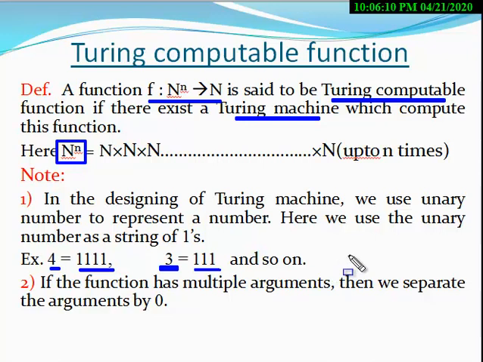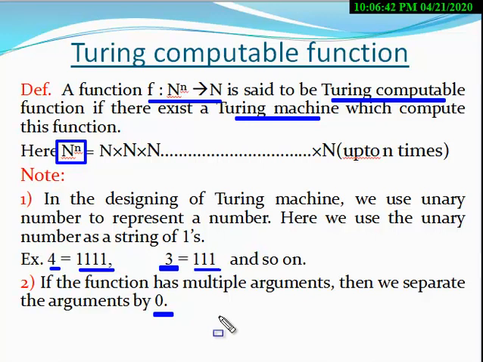But if a function takes more than one argument, then you have to pass a separator between the arguments. For the separator we shall use another symbol, which will be 0. 0 will be used as a separator between the arguments.